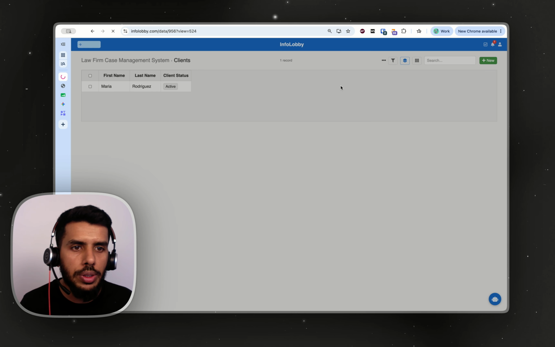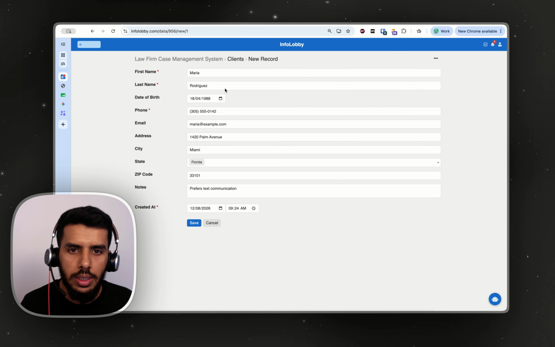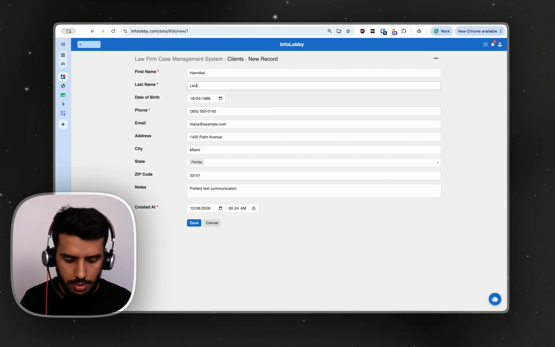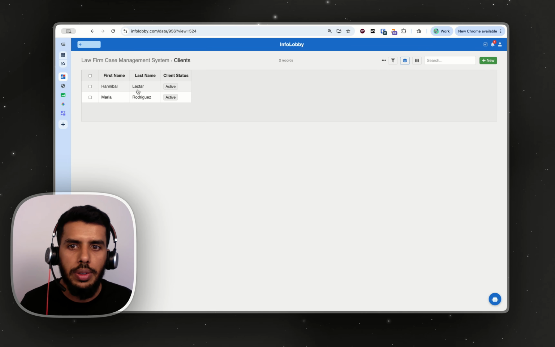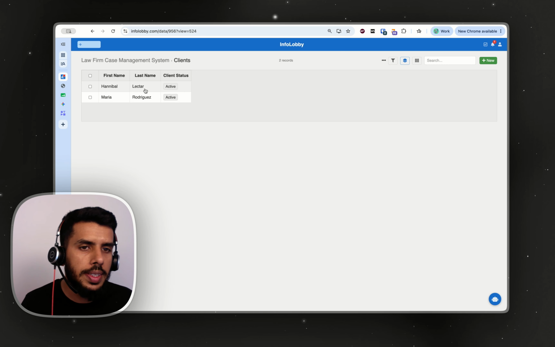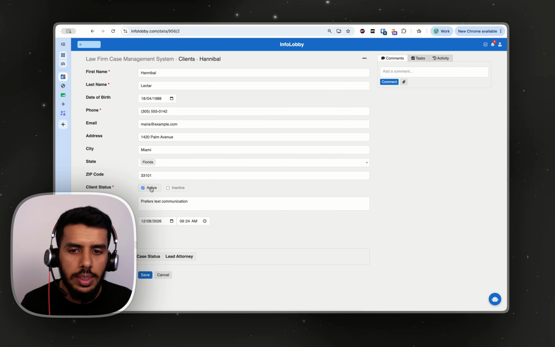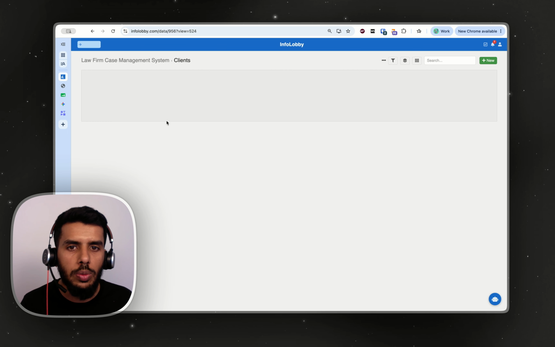Now let's say that I'm going to duplicate this client just for the sake of it. Clone Maria Rodriguez. I'm just going to change the name into, let's say, Mollector. Perfect. Now we have got two clients in here, but I do not want to see the clients that are inactive. Let's say that this particular client is not active with us anymore, so I have turned them inactive. Now I don't want to see inactive clients, so what do I do?